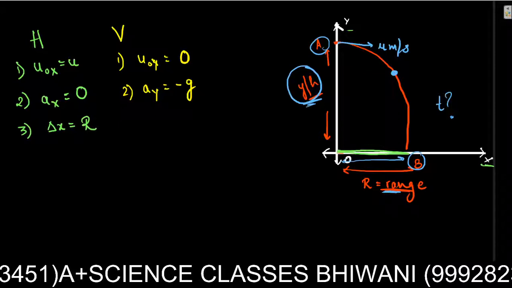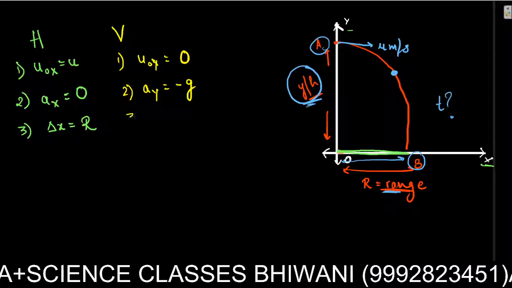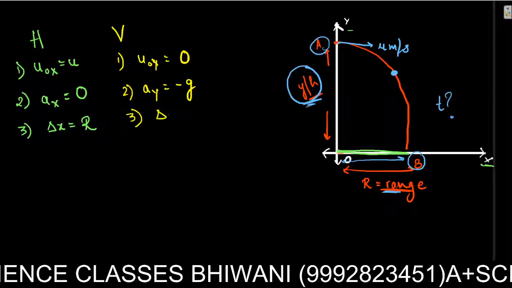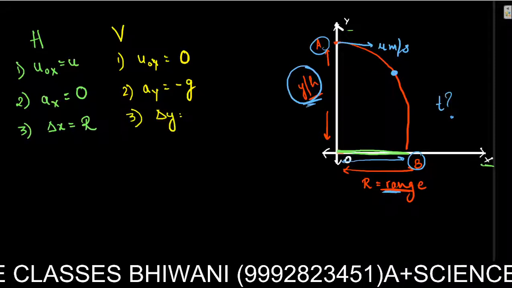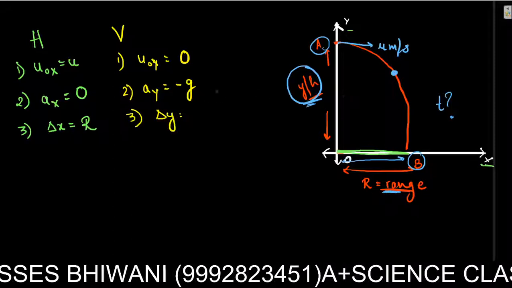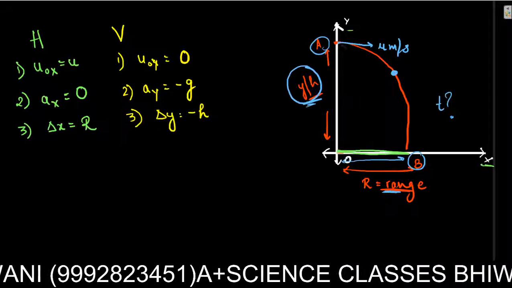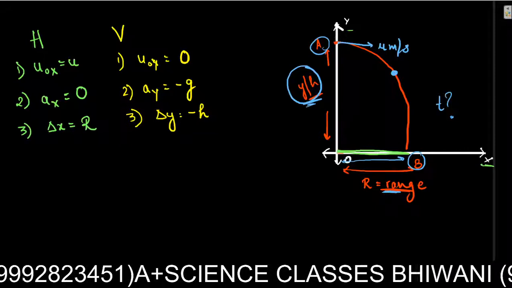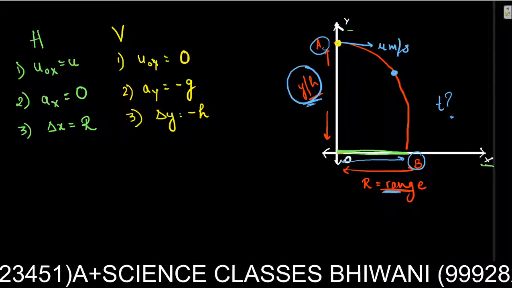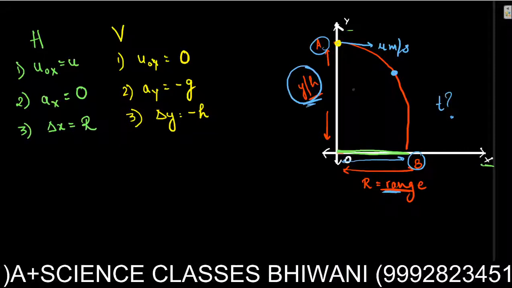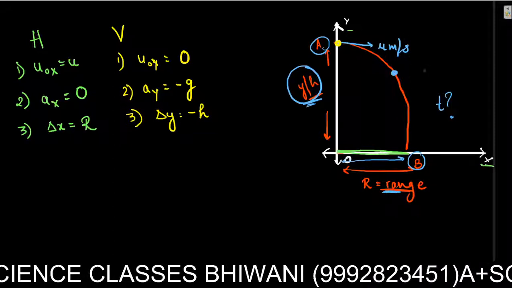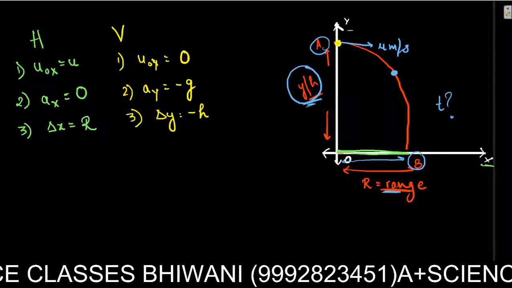And the displacement in the y direction is minus y or h. I am denoting it by minus h. Why is it minus h? Because as you can see, our ball is coming downward, not going upward, that's why it's negative.